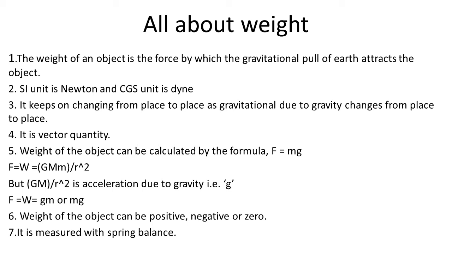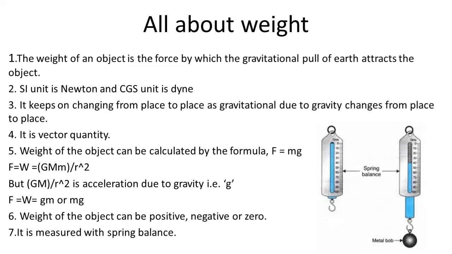Weight of the object is maximum on the surface of the earth and it is zero at the center of the earth, as acceleration due to gravity at the center of the earth is considered to be zero. Weight is measured using spring balance. Let me show you the diagram of spring balance.